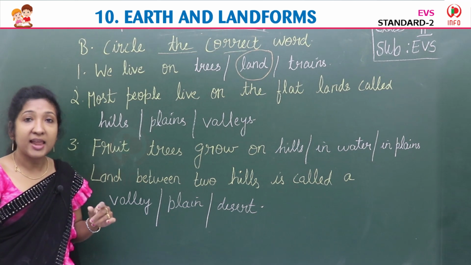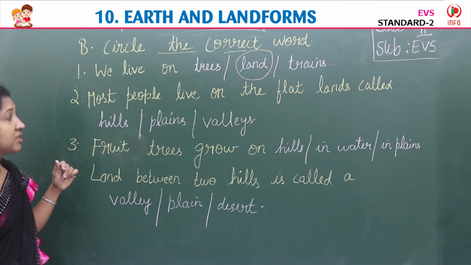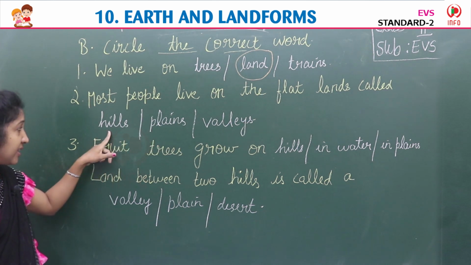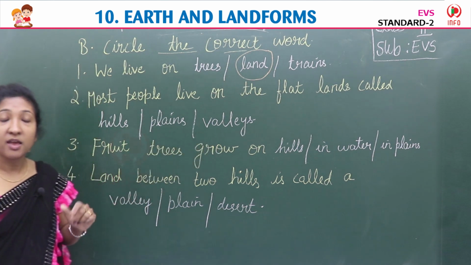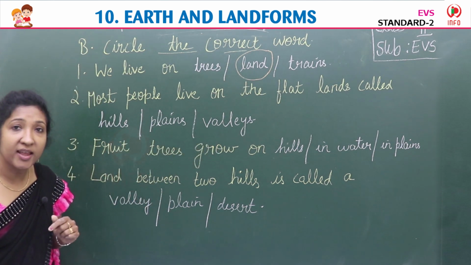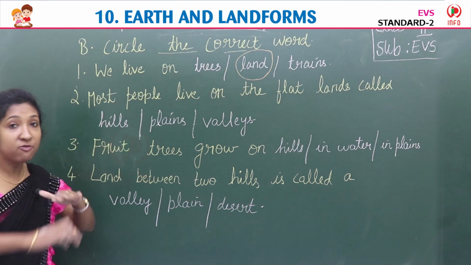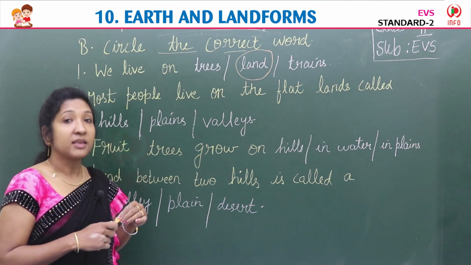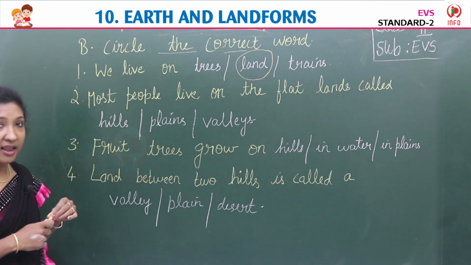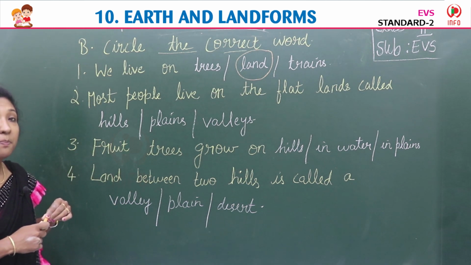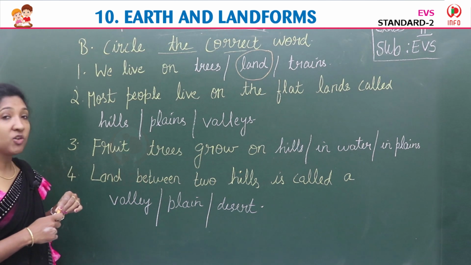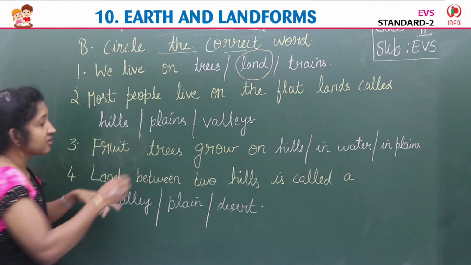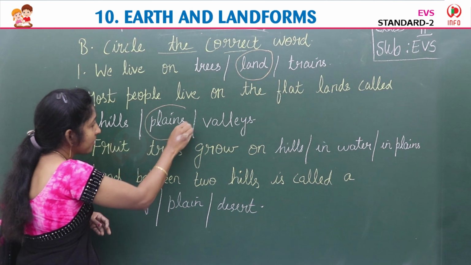We live on land. Second, most people live on the flat lands called hills, plains, valleys. Among these, which is the correct word, children? Most people live on flat land. So flat land is called, yes, plains, P-L-A-I-N-S, plains. So which word do you have to circle? First, second or third? Second, isn't it? So you have to circle plains.